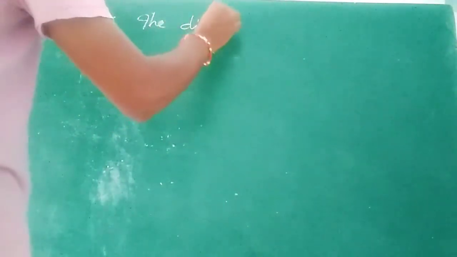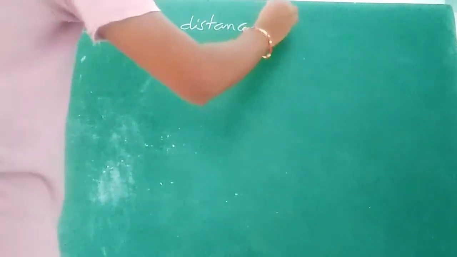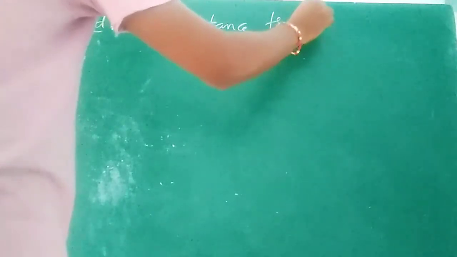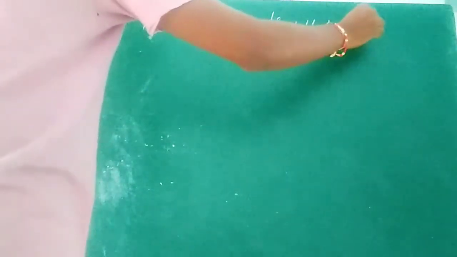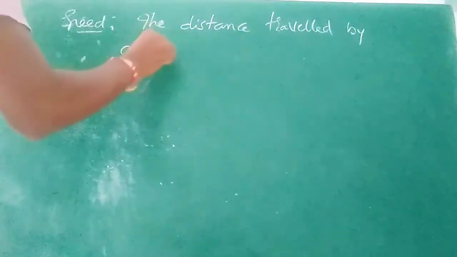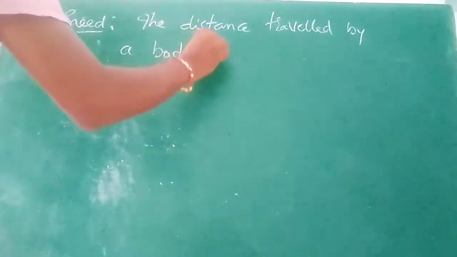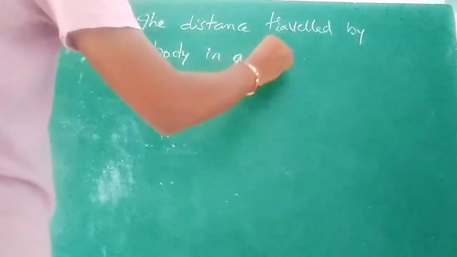What is speed? Coming to the definition of speed: the distance traveled by a body in a given time.